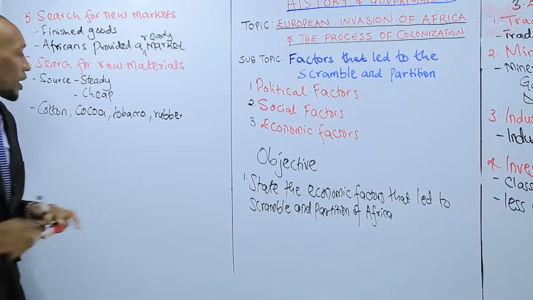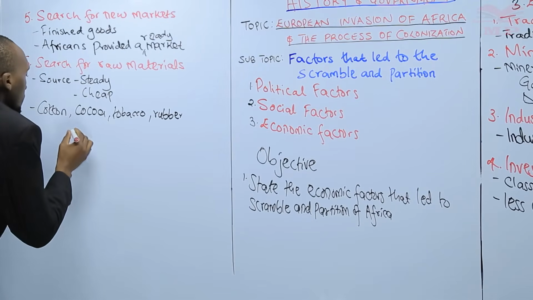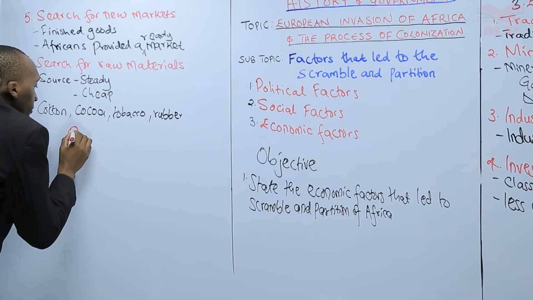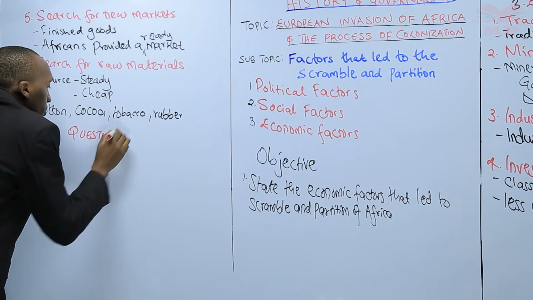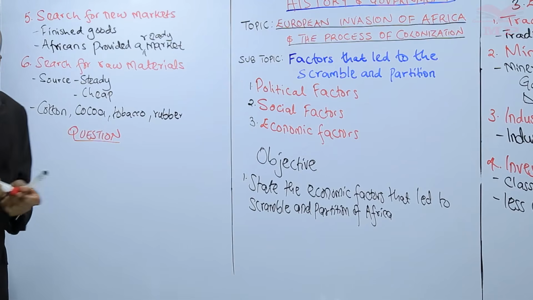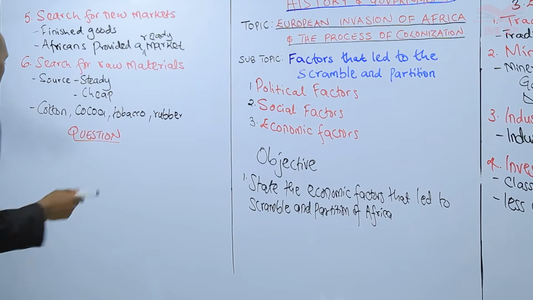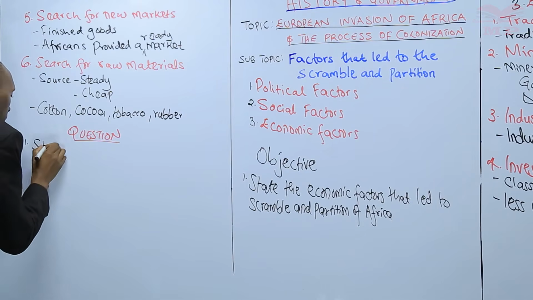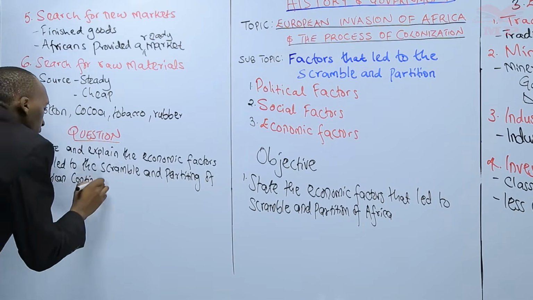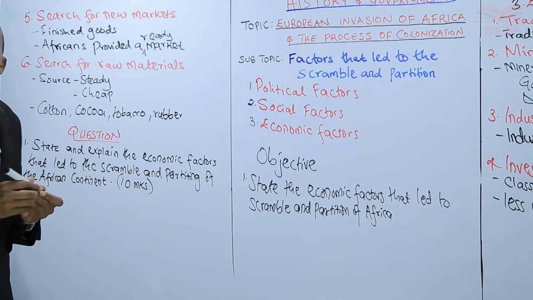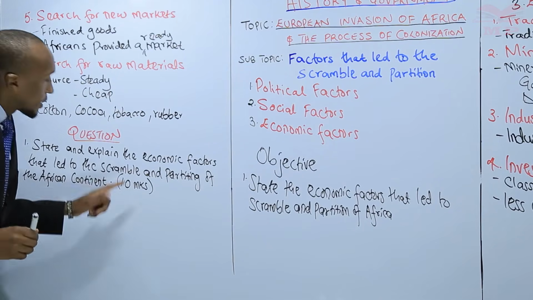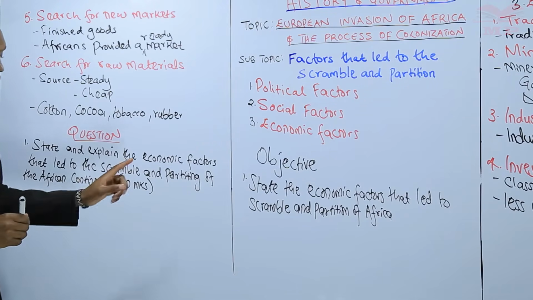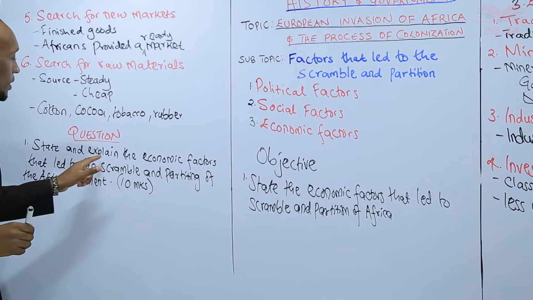So as we come to the end of our lesson, let me give you this quick question to help you revise what we have just looked at. So, my dear learner, as you attempt this question, look at the marks that you have been given here. 10 marks. And the question is state and explain.